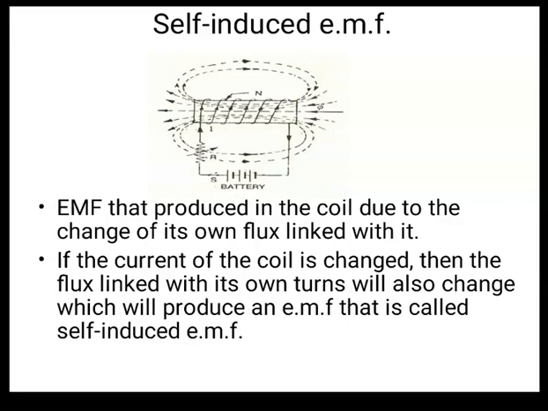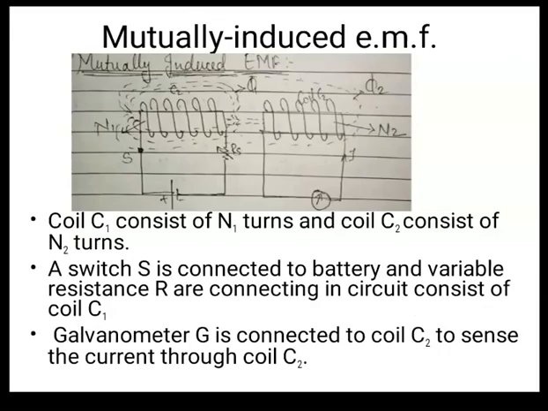Now let us go for the mutually induced EMF. Okay, so this is the mutually induced EMF. Now this is a handmade diagram for your better understanding, right? So here there are two coils, right? There are two electromagnets. Now we can say that coil is a more common word, right? Instead of electromagnet, we can use the word coil. So coil is nothing but a wire. If a copper wire is wound on the conductor, it becomes a coil. Okay, so there are two coils, coil C1 and coil C2. C1 is on the left hand side and coil C2 is on the right hand side.